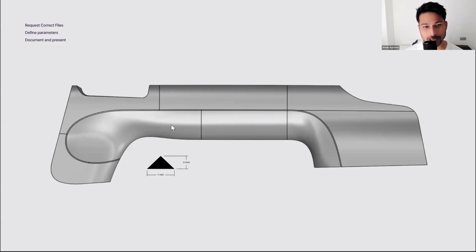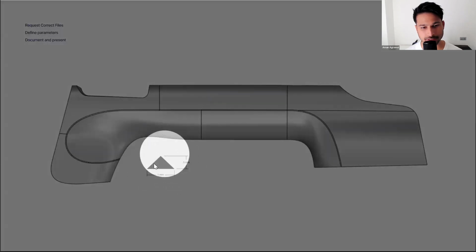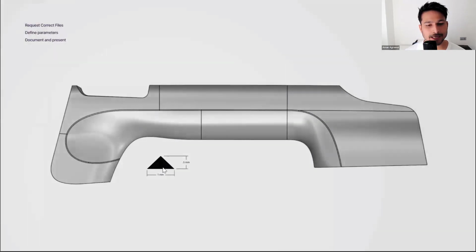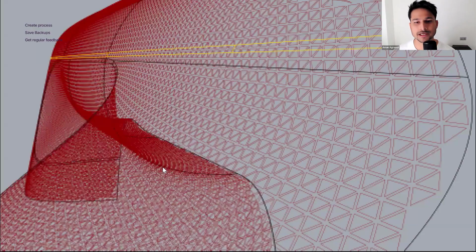Make sure to define the parameters properly with your clients. In this case, we had to create a texture that has a specific dimension, more or less. And we also were provided with a set of rules that we needed to follow in order to make sure that we were on the same page. Then I started working on it.